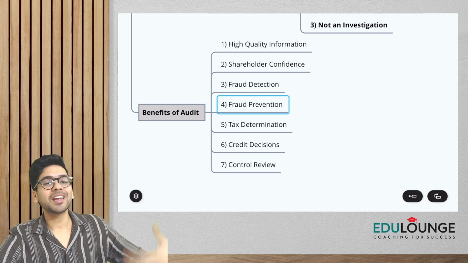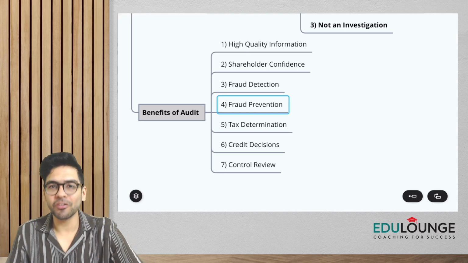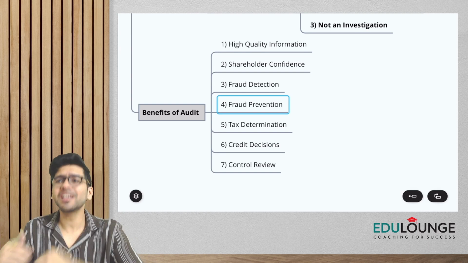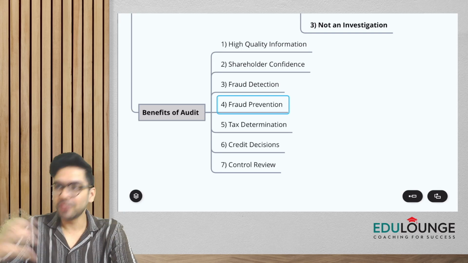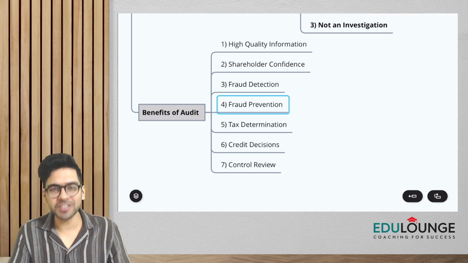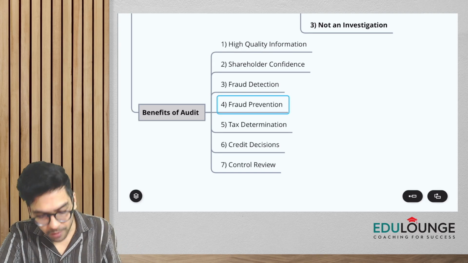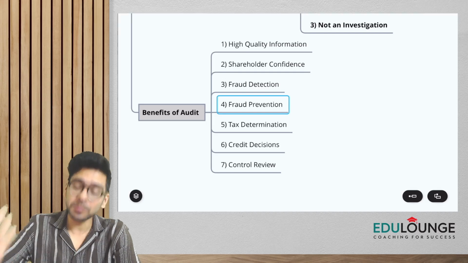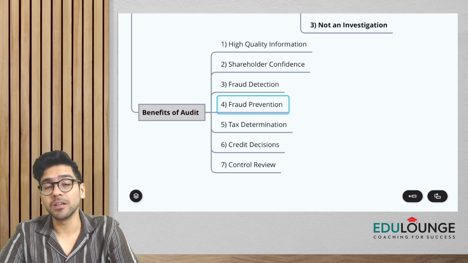So this is another benefit of auditing: when I assess the internal controls, if there are certain flaws or deficiencies, I can give suggestions to the management that the control you have at the moment is not good, there is a deficiency. So basically, audit reviews the existence and the effectiveness of the various controls within the entity, and it helps them identify and address any deficiencies in the internal control.